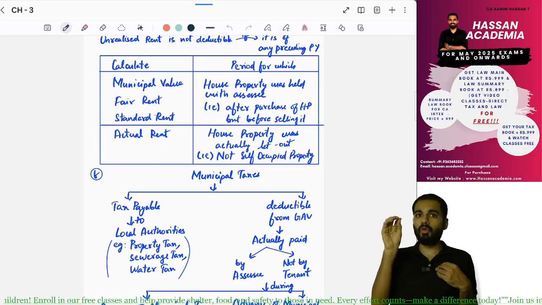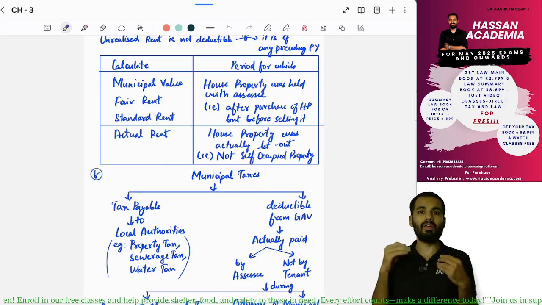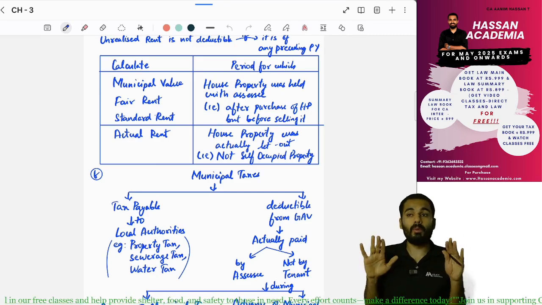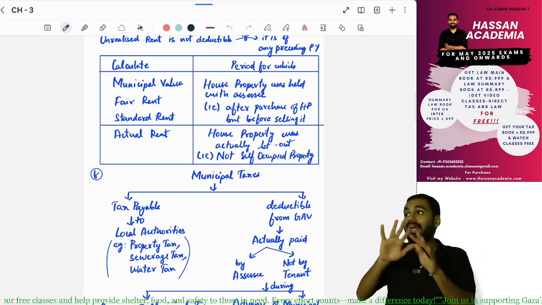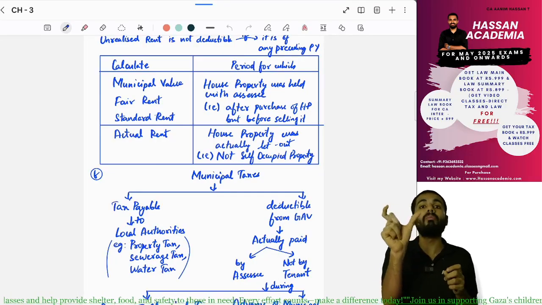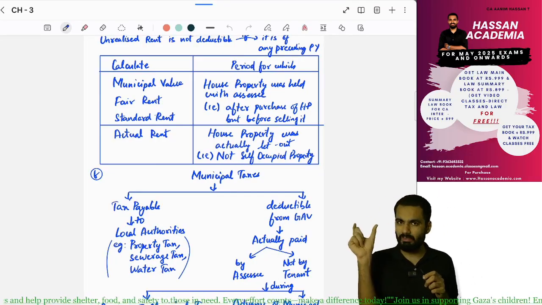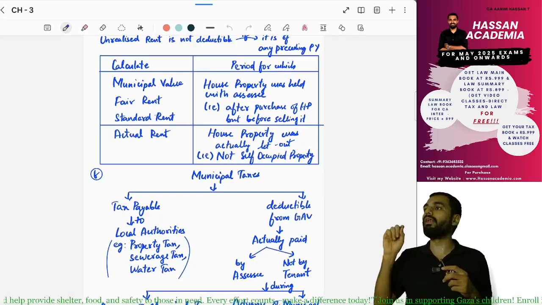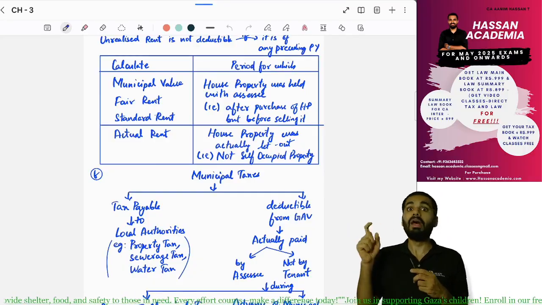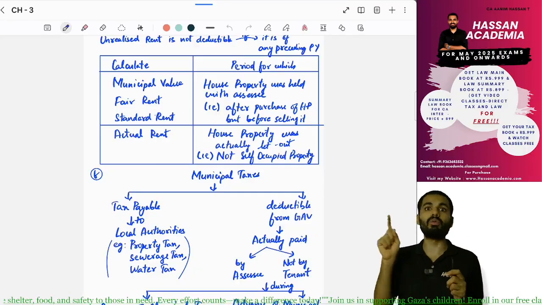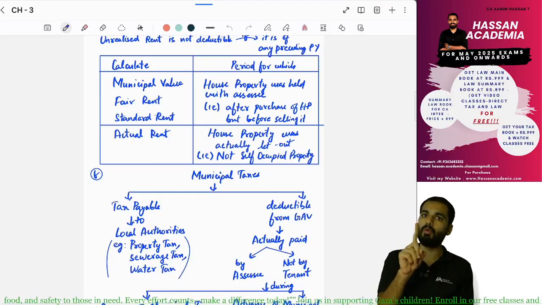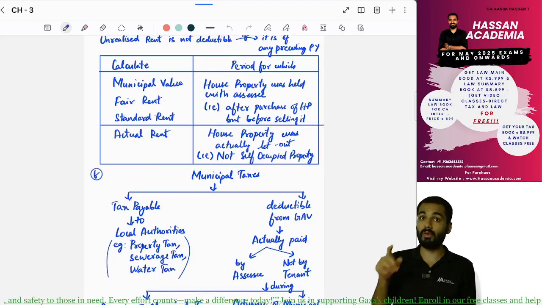The period for the expected rent depends on whether I am holding the property. I have purchased it and have not sold it. So how long did I keep it? That is the number of months you will use. And for actual rent, have I let it out? I did not self-occupy, I have actually let it out. That is the period to calculate the actual rent. Lot of people make mistakes here, so remember this point exactly.